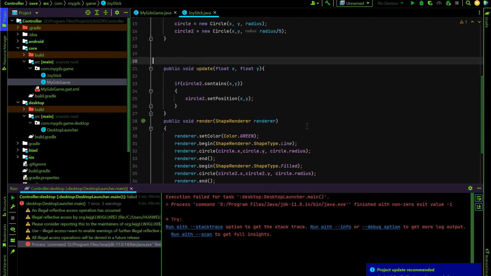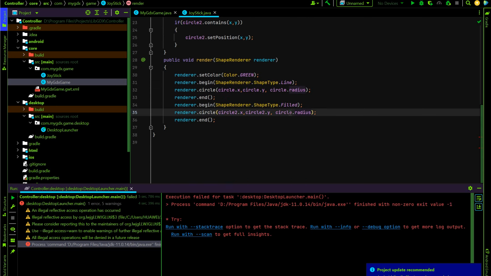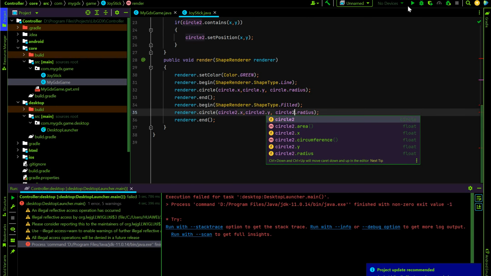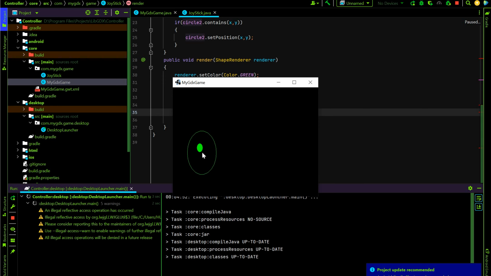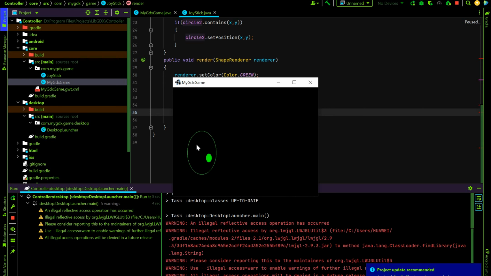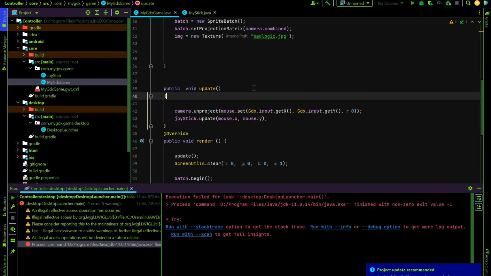We have to change that. Sorry, circle 2, we have to do. Okay, I'm sorry. Okay, let's see. As you can see, this is moving even outside of the main circle. Also, I realized something.